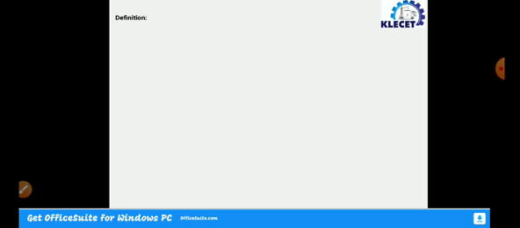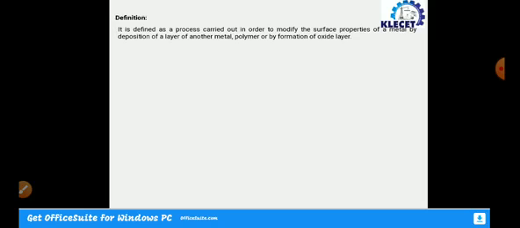So metal finishing is all about the modification of the surface properties. That means the process carried out in order to modify the surface properties of a metal by deposition of a layer of another metal or polymer, or by the formation of an oxide layer, is all about metal finishing. So metal finishing is defined as the process carried out in order to modify the surface properties of a metal by deposition of a layer of another metal or polymer, or by formation of an oxide layer.